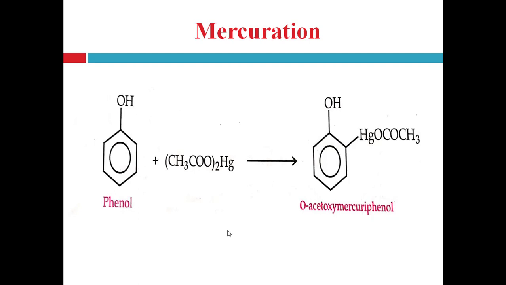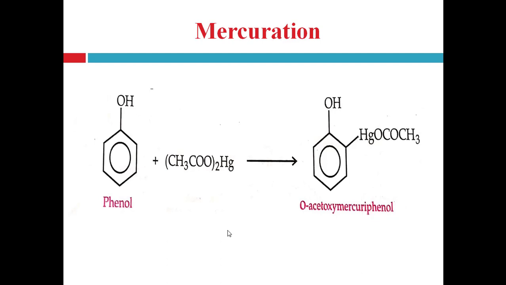Then the Reimer-Tiemann reaction, in which phenol reacts with chloroform in the presence of NaOH to produce salicylaldehyde, and when phenol reacts with carbon tetrachloride in the presence of sodium hydroxide, it will produce a mixture of ortho-hydroxybenzoic acid and para-hydroxybenzoic acid. Next reaction, the Thalein reaction, or condensation with phthalic anhydride, right? Phenol condensed with phthalic anhydride in the presence of concentrated sulfuric acid produces phenolphthalein.